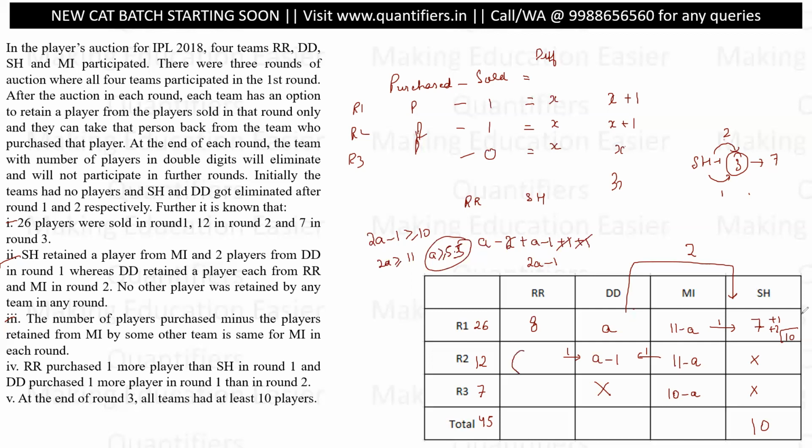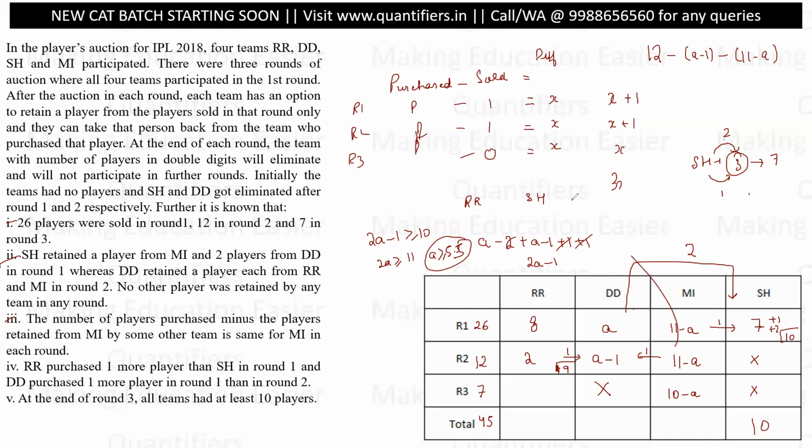Now, what are the number of players that they are buying here? So if in round 2 there are 12 players sold, DD is buying A minus 1, Mumbai is buying 11 minus A, so 12 plus 1, 13 minus 11, 2. So they are paying 2. So 8 plus 2, 10, 10 minus 1, 9. So 9 players are left with RR after round 2. Now this is fine, right? Now everything depends upon A.